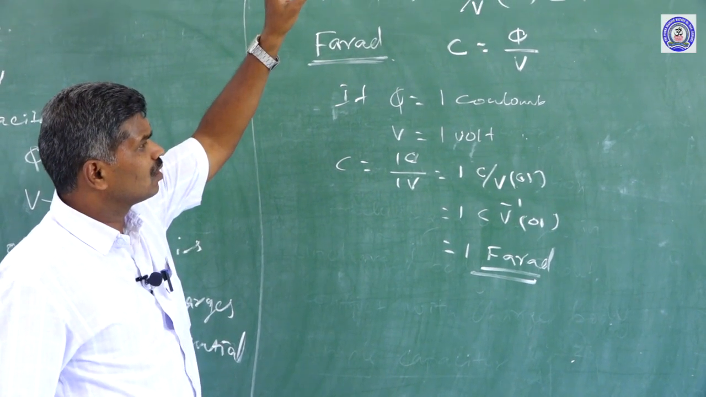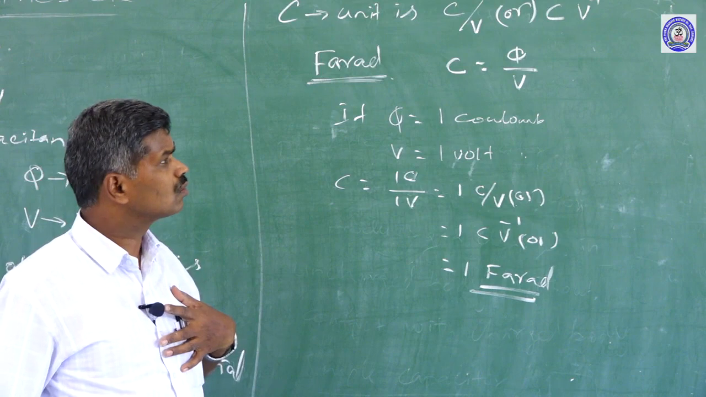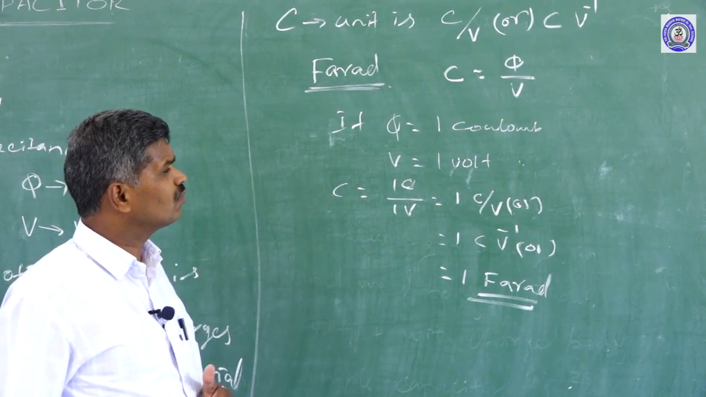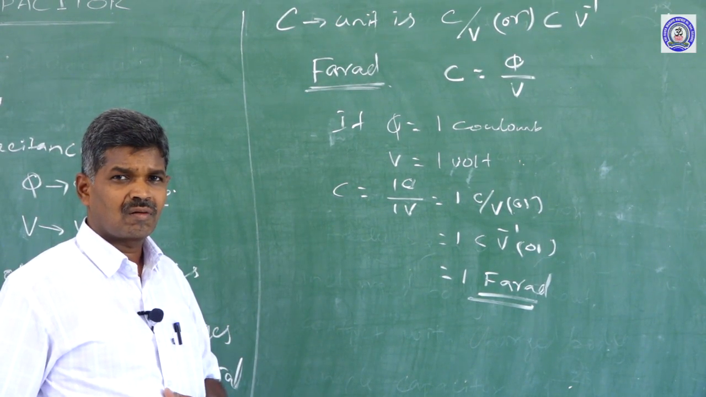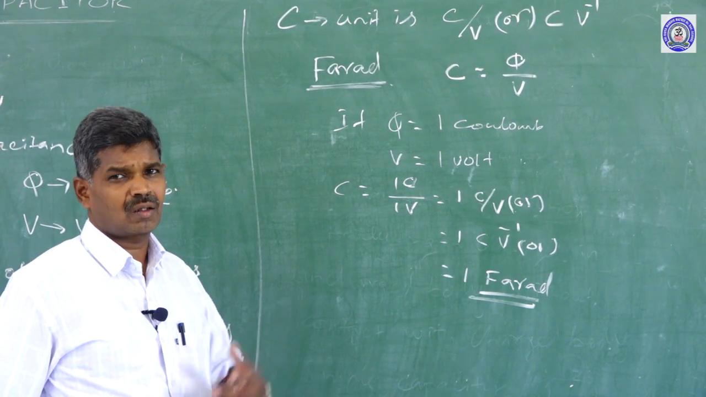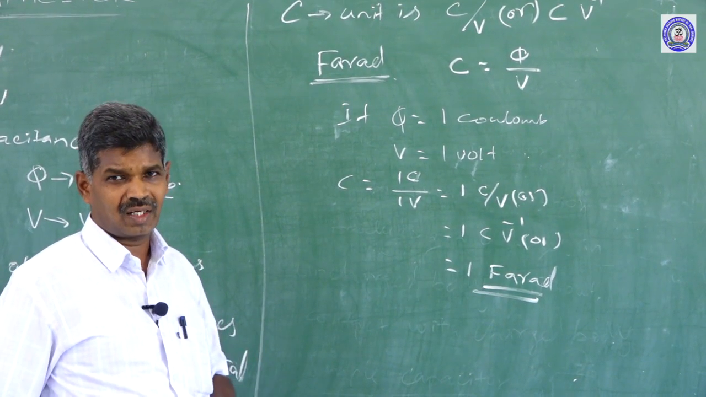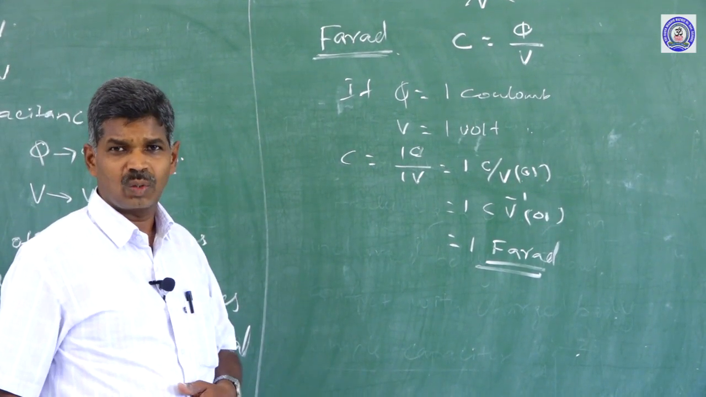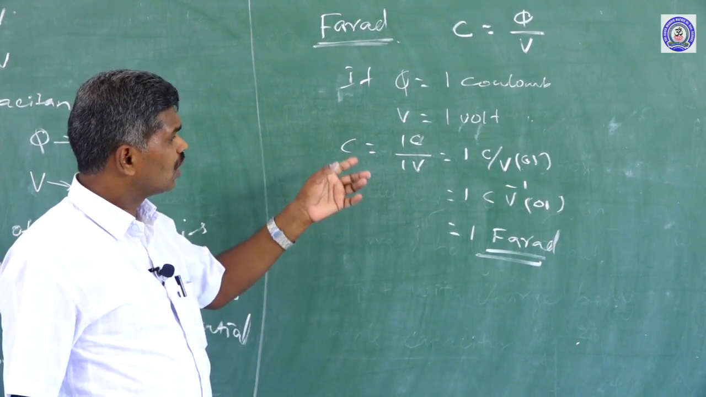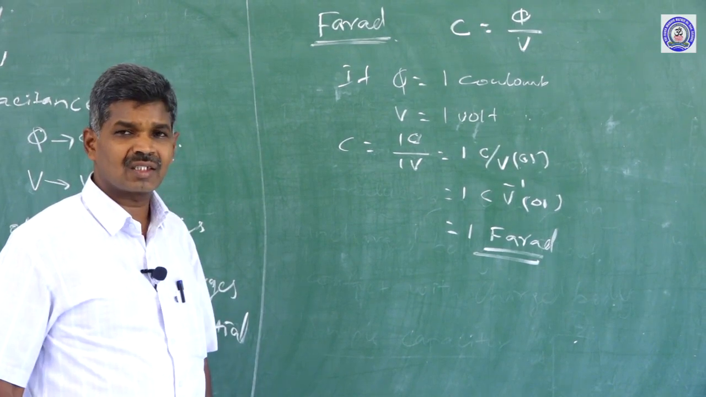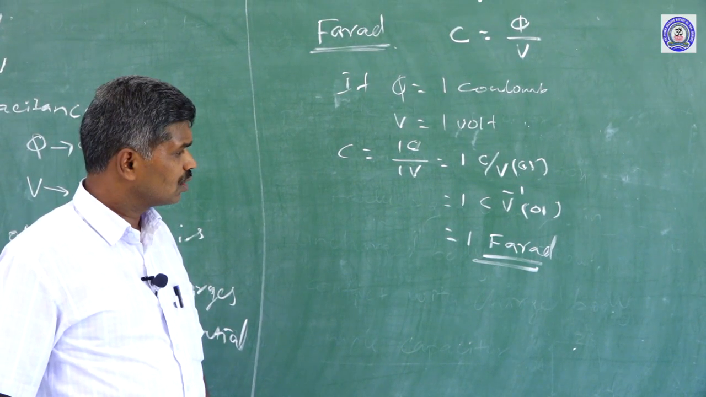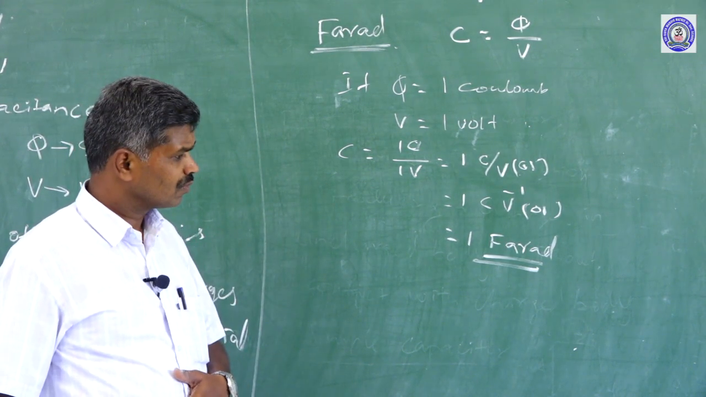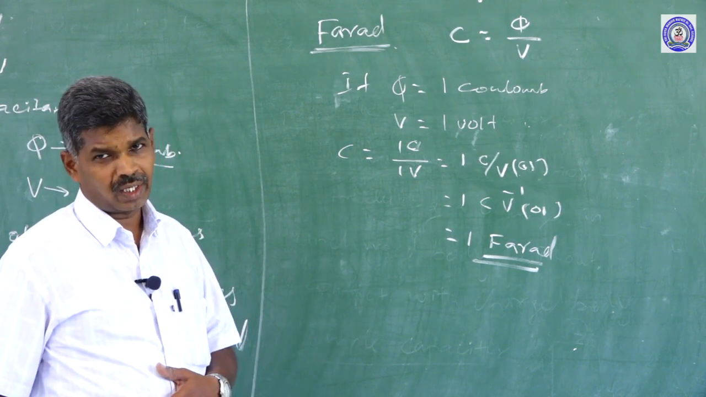Capacitance SI unit may be taken as coulomb per volt, or also can be expressed as coulomb volt power minus 1. Another unit we have is the farad, to honor one of the scientists, Michael Faraday. His name is given to the capacitance unit. If a capacitor has 1 coulomb of charge with a 1 volt potential difference, its capacitance is 1 farad.